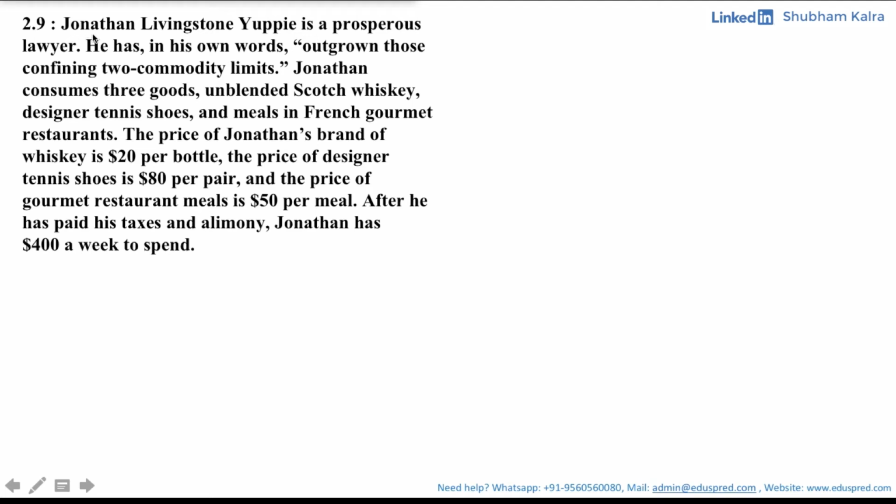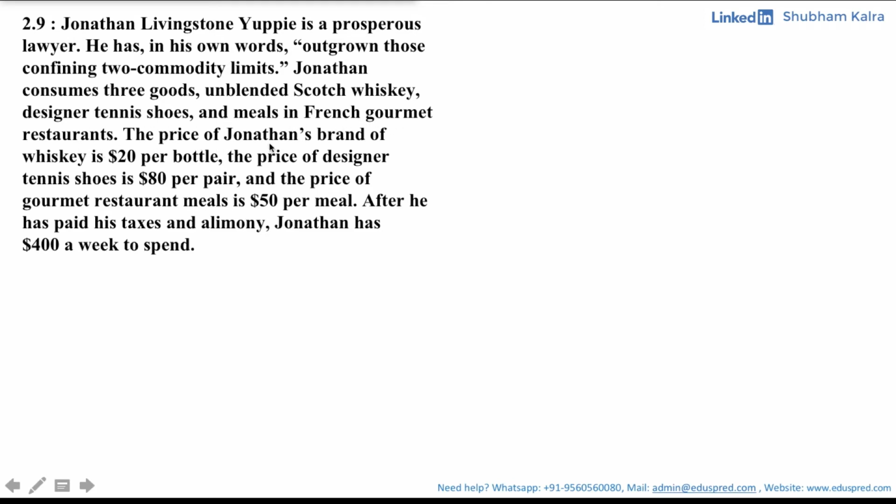In this video, we will be solving this question which says Jonathan Livingstone Yuppie is a prosperous lawyer. He has, in his own words, outgrown those confining two-commodity limits. Jonathan consumes three goods: unblended Scotch whiskey, designer tennis shoes, and meals in French gourmet restaurants.